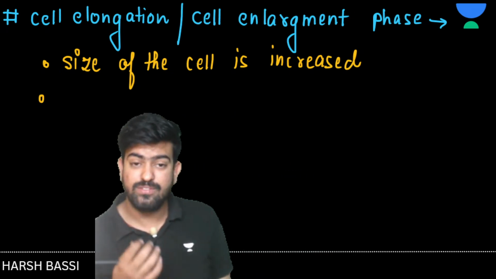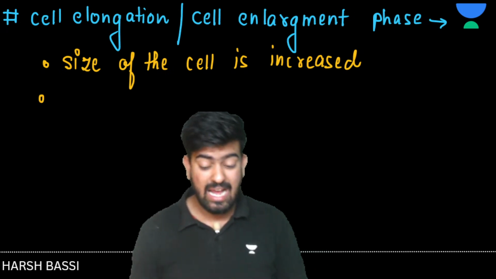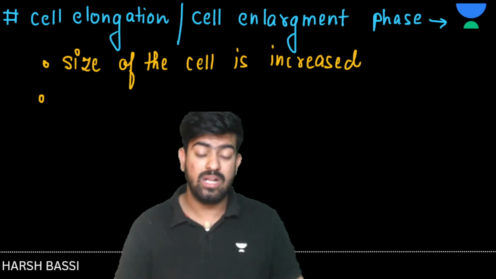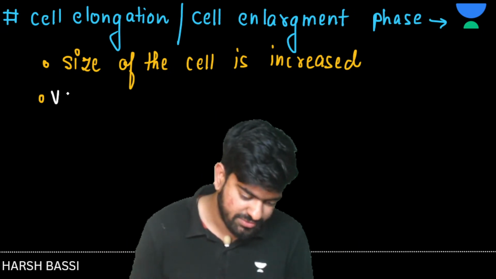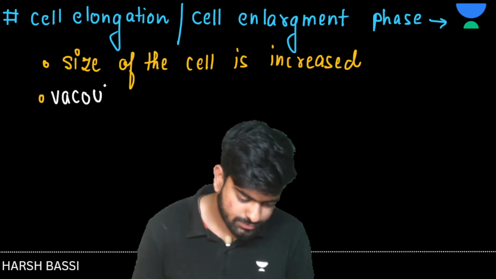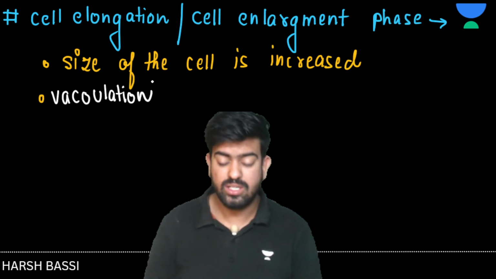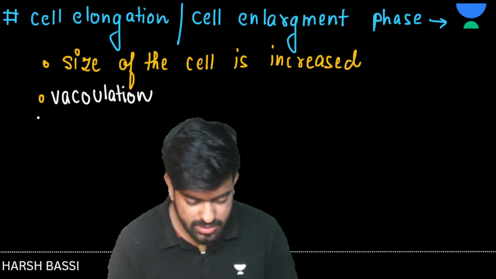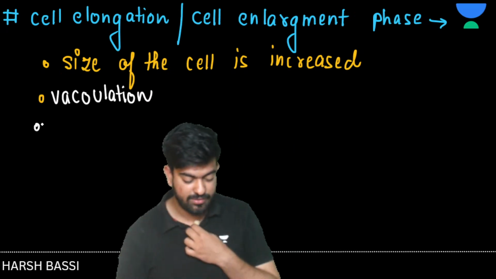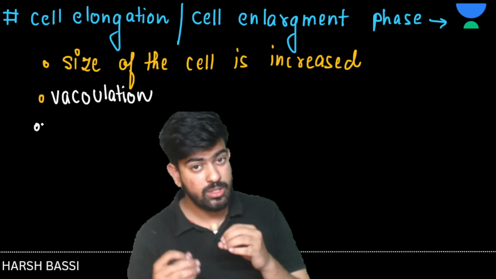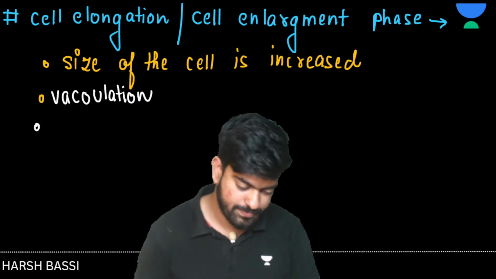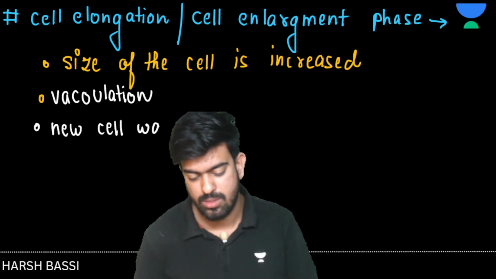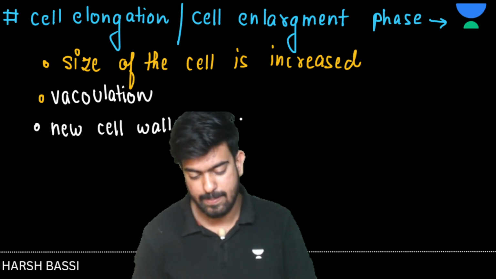Chalo. So size of the cell is increased, yes or no? And here vacuolation, formation of vacuole, the size of vacuole, these all are happening. So I will write the term vacuolation. The number of vacuoles is increased. Next we have here new cell wall is made.